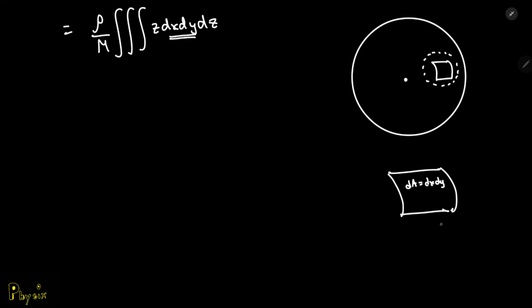When you go radially outwards, what you have is dr, and the arc lengths give you r d phi, where phi is the azimuthal angle. So your dx dy looks like r dr d phi.